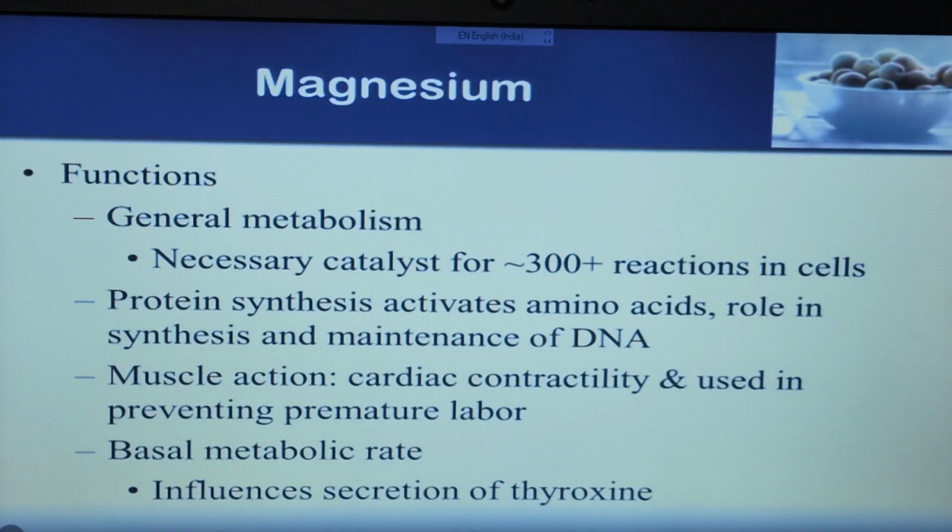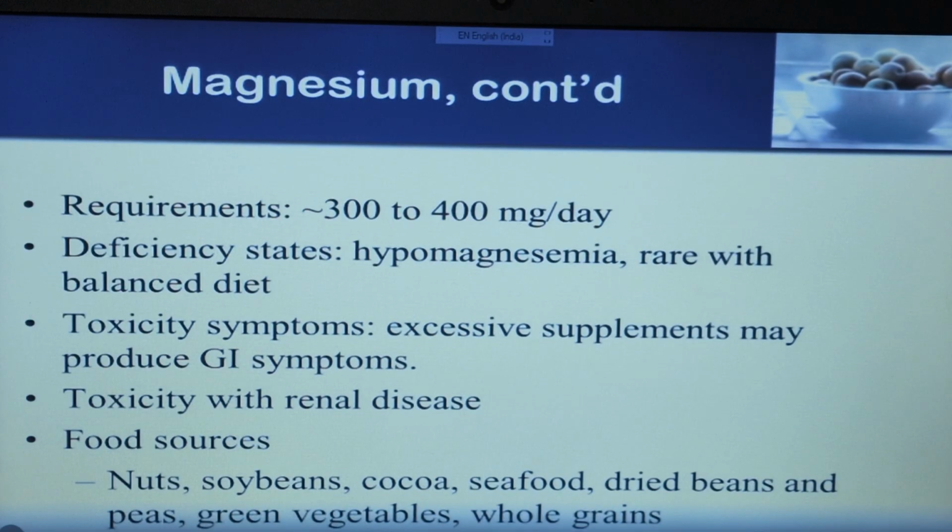Muscle action, cardiac contractility, and it is used in preventing premature labor. That's why you use magnesium ion in pregnancy, so that premature labor will be prevented. It also influences the basal metabolic rate and the secretion of thyroxine. The requirement of magnesium ion is 300 to 400 mg per day.